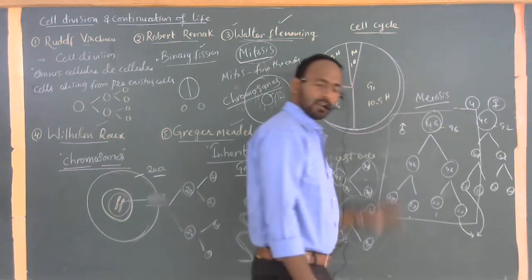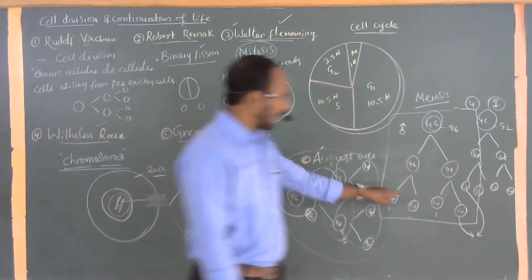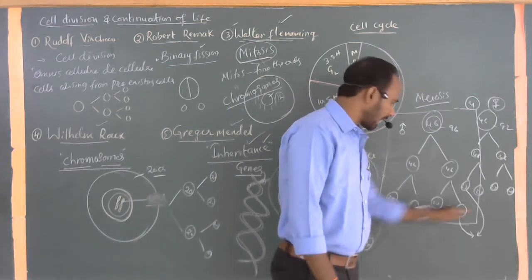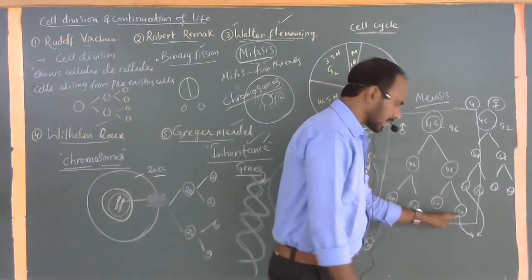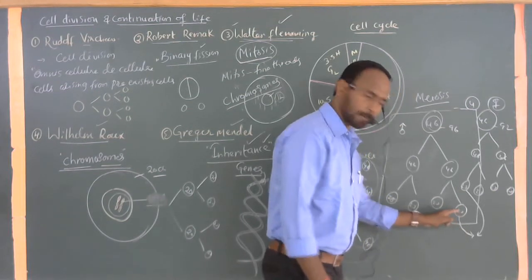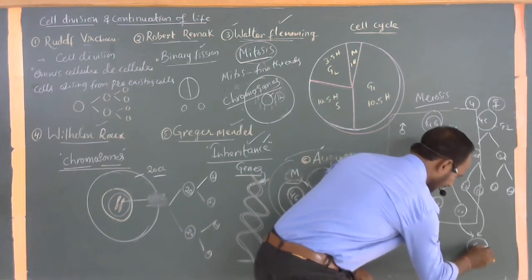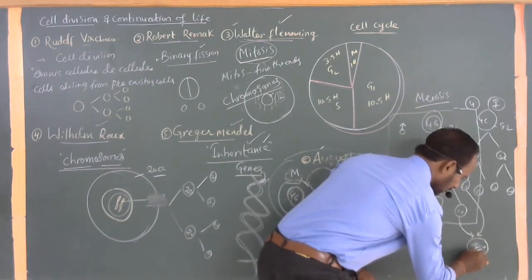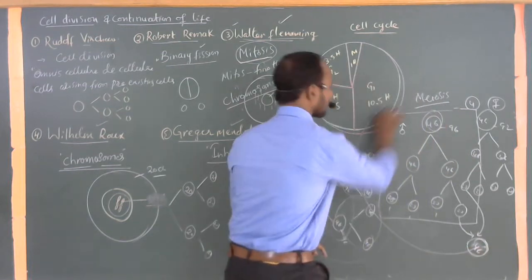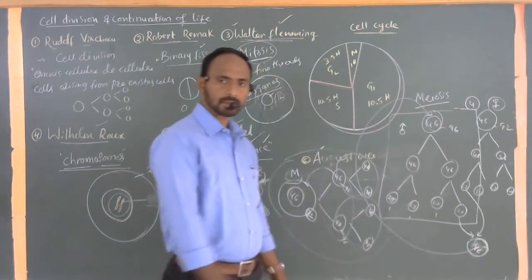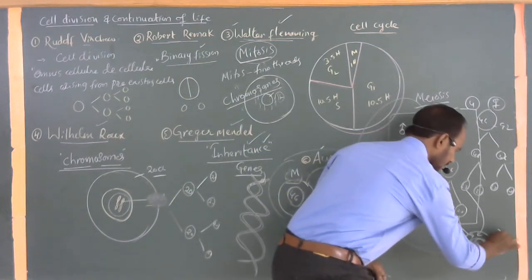If these two are fused, do you know what the process of fertilization is? Fusion of male and female gametes, combining together to form the original number of chromosomes. Here 23 set of male, here 23 set of female. When these two are combining with each other, 23 pairs, or for your understanding, this number is commonly called 46. 46 is the original number of chromosomes present in the parent cell. Is that clear? Now this can lead to the formation of the zygote here.